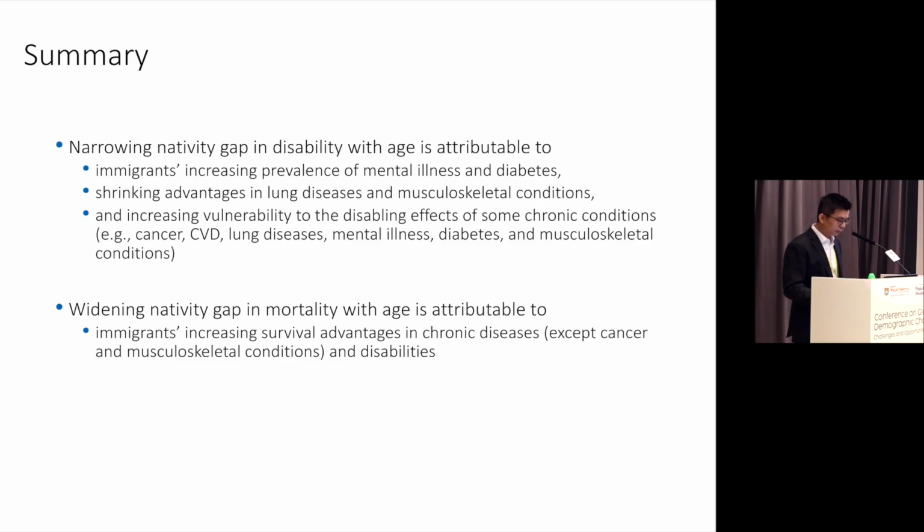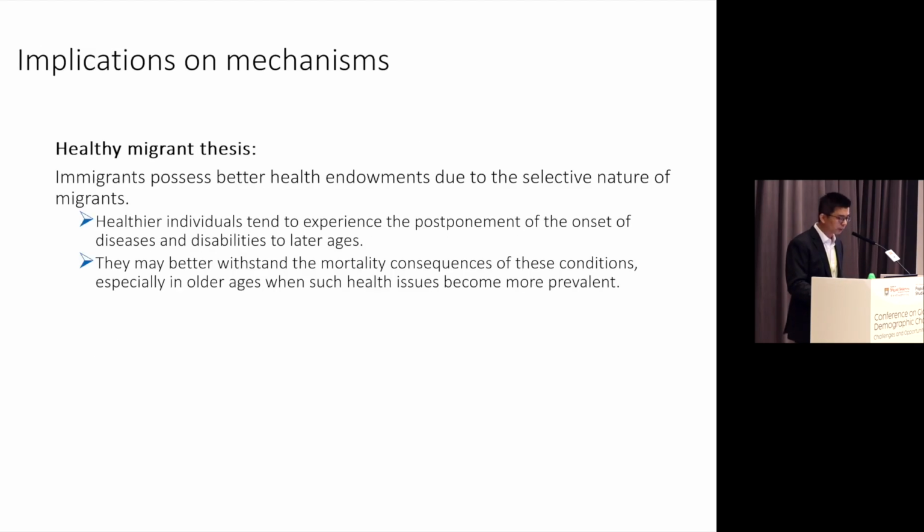That also contributes to the diminished advantage in functional limitation. And the third is that they become more likely to be disabled from these major diseases. Another reason why the immigrant advantage in mortality increases is not because of prevalence of these diseases or disability. It's just because they gain an increasing survival advantage in these diseases and disabilities with age, except cancer and musculoskeletal conditions.